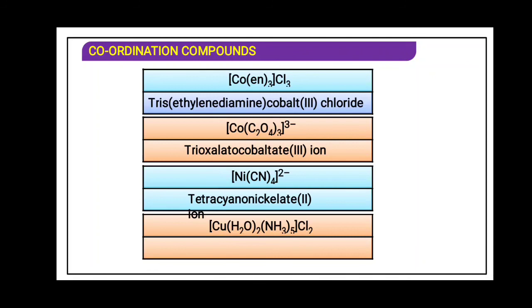According to alphabetical order both start with A, so after A we have to go to the next letter. The next letter for water is Q and for ammine is M. According to alphabetical order, A B C D E F G H I J K L M N O P Q, Q comes afterward. So that is why we will write ammine first. So it will be pentaammine diaquacopper(II) chloride.